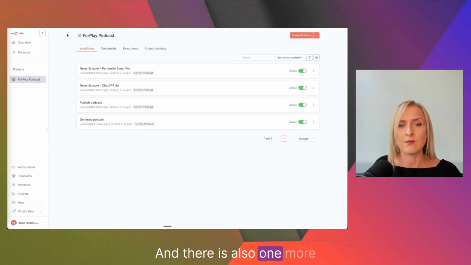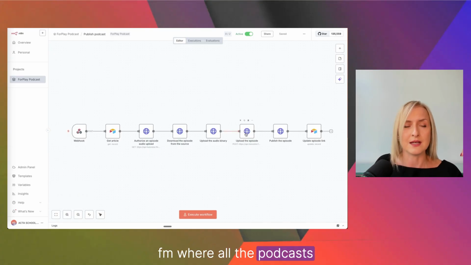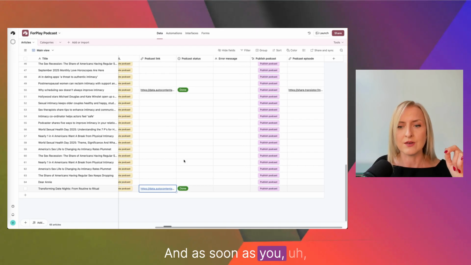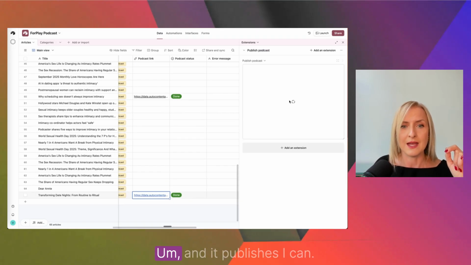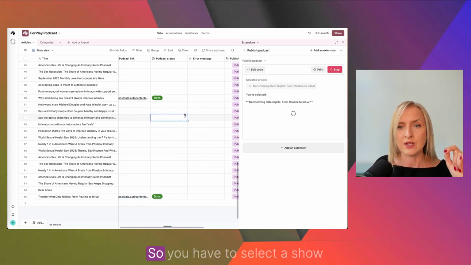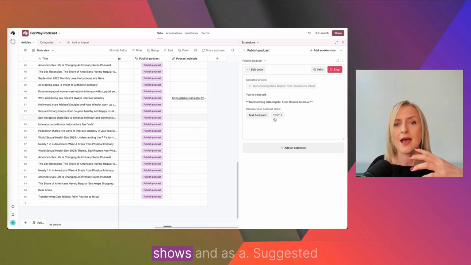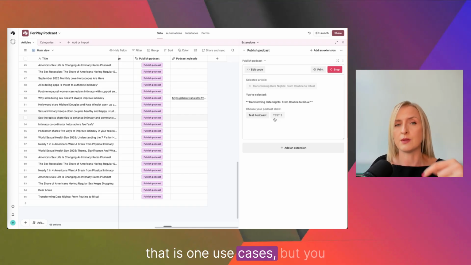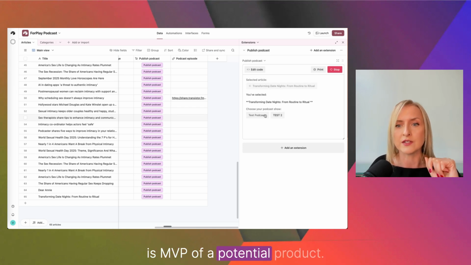And there is also one more automation that publishes the podcast using Transistor FM, where all the podcasts are connected to different platforms. And as soon as you press Publish Podcast, the automation is triggered and it publishes. So you have to select a show because you can have multiple shows. And as I suggested, that is one use case, but you can have multiple categories, multiple clients. And this is an MVP of a potential product.